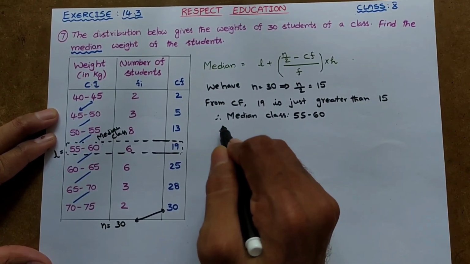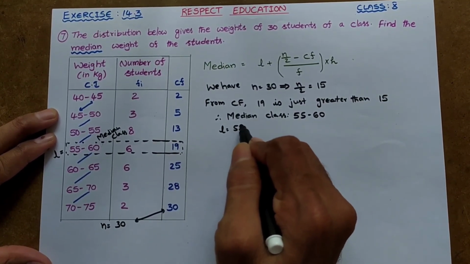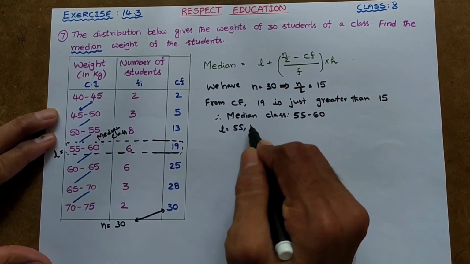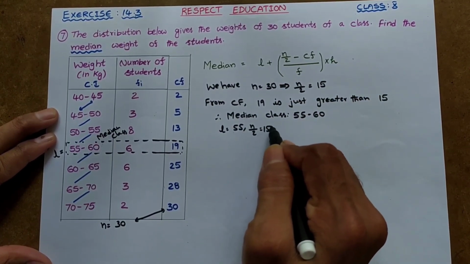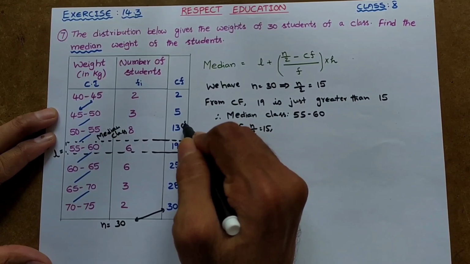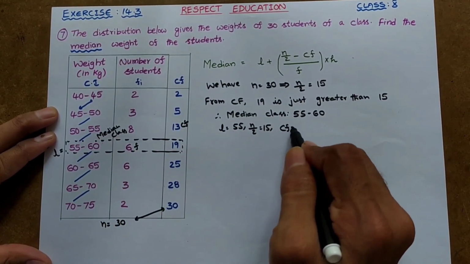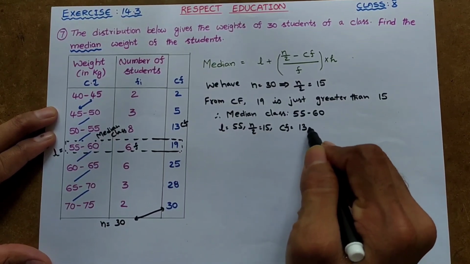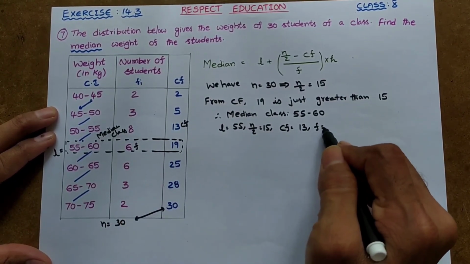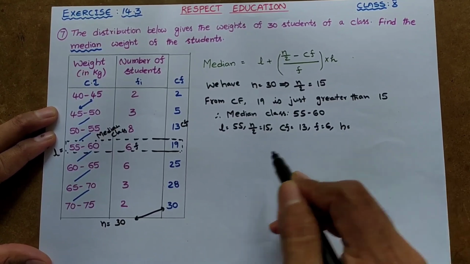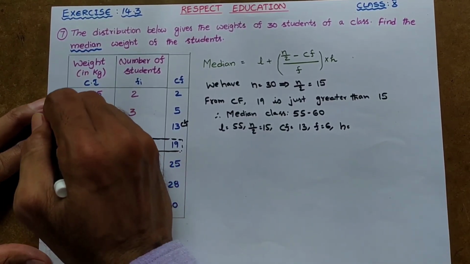So let us write the values. Therefore L equals 55, n by 2 is 15, and the preceding value can be taken as Cf and the inside value can be taken as F. So let us write Cf as 13 and F as 6, and here H is the class width, 45 minus 40 is 5.